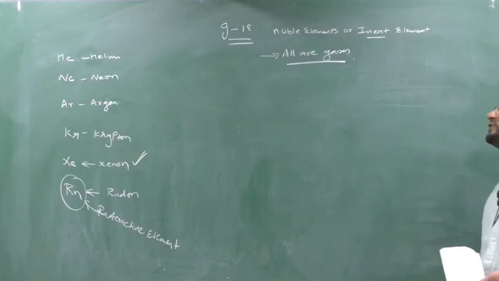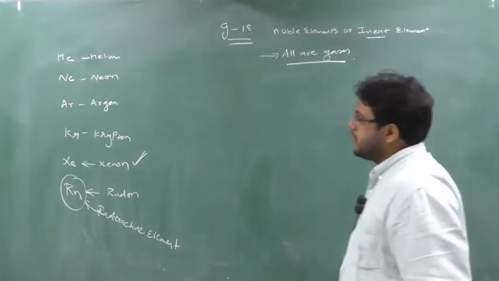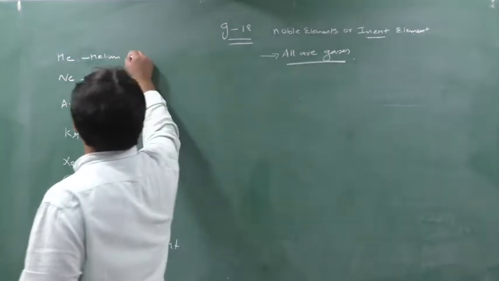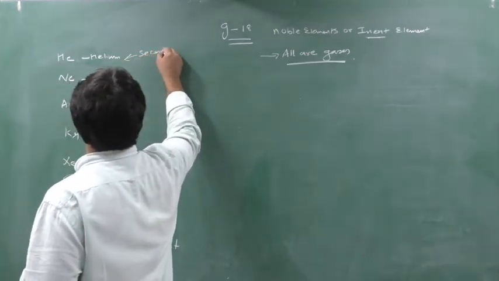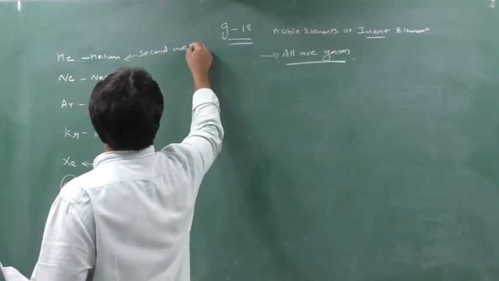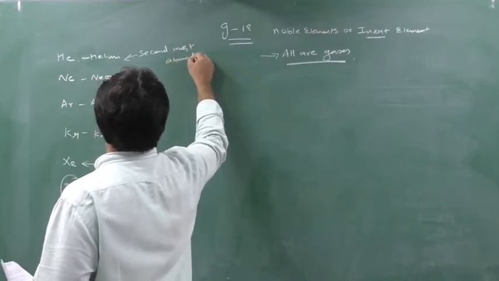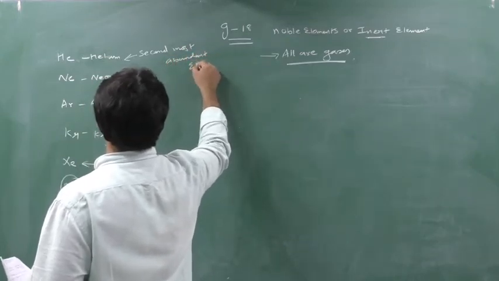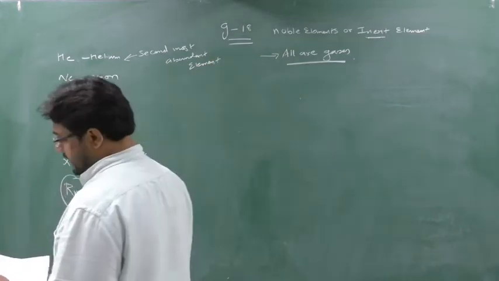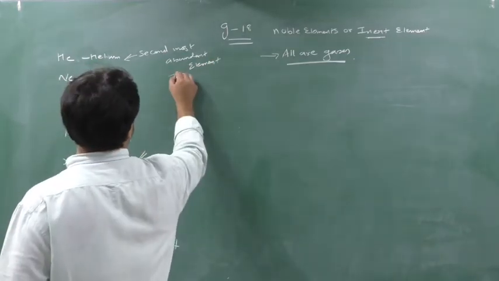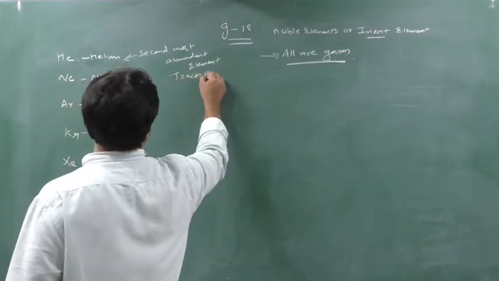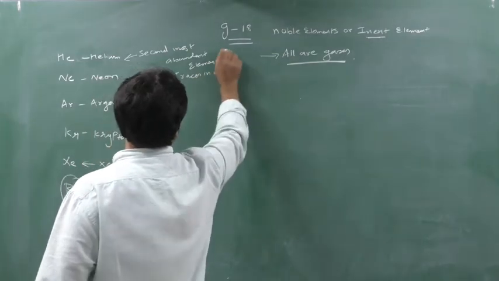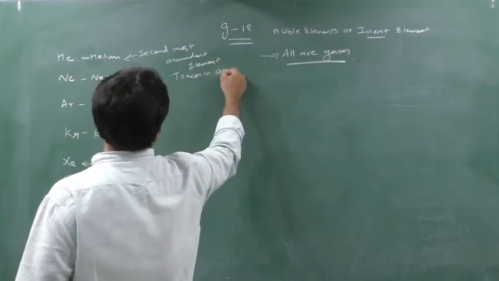First we will see their occurrence. You can write down along with the occurrence. Helium is the second most abundant element. Please write down along with me. Neon is available in traces in the atmosphere.